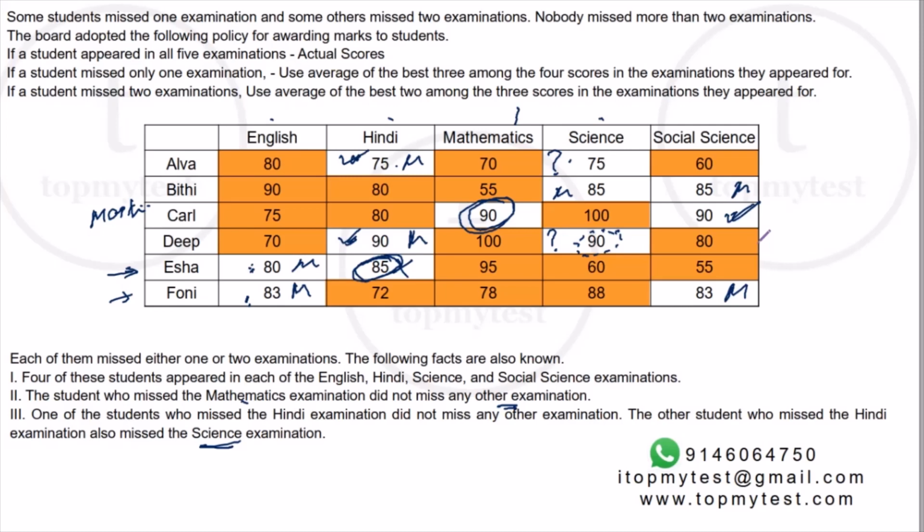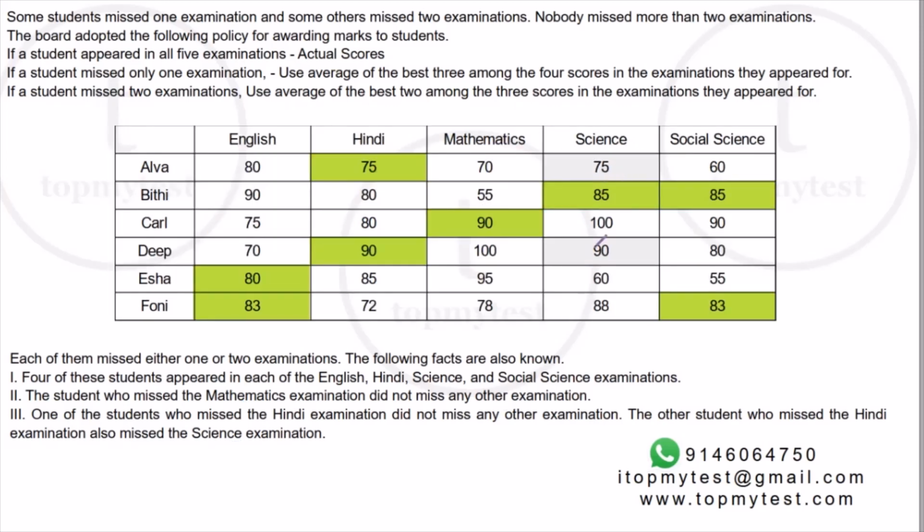This is done. So we have the entire set done, right? About 8 to 10 minutes. We have all the information which is there, right? The only thing which is missing is we don't know whether Alva missed the science or Deep missed the science. One of them definitely missed the science exam and the other one attempted. We don't know which one is which. Everything else we know for sure. I've summarized this information. I've put this in gray because these two are unknown. Everything else is known for sure. Let's go to the questions one by one and tick them off.